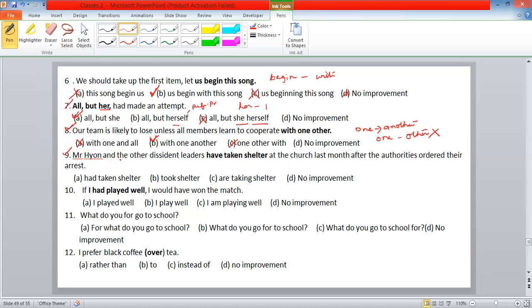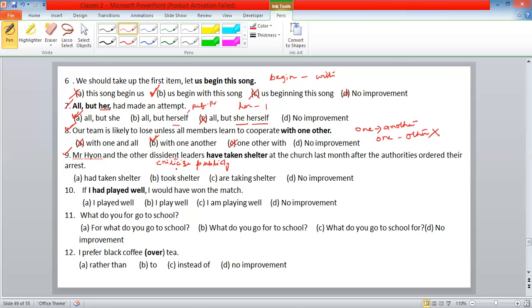Mr. Hyun and the other dissident leaders have taken shelter at the church last month after the authorities ordered their arrest. Dissident means criticize publicly.